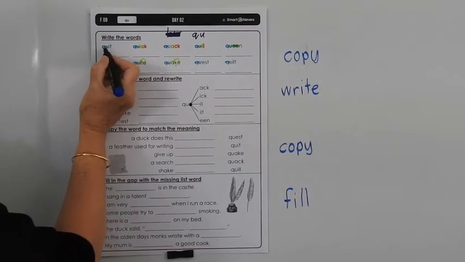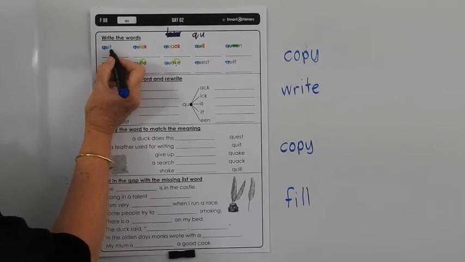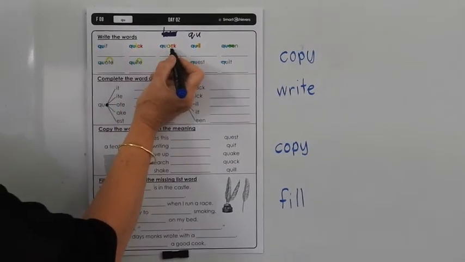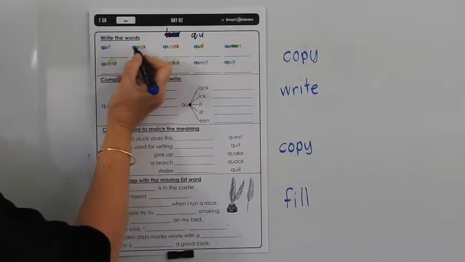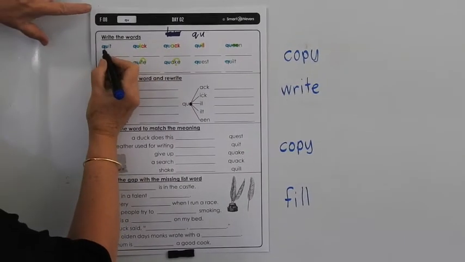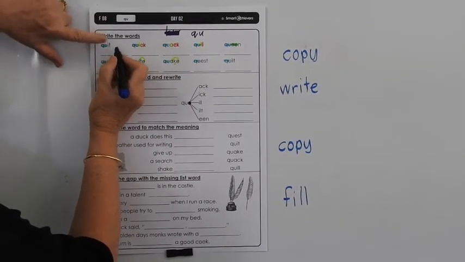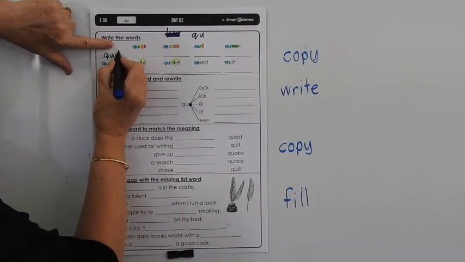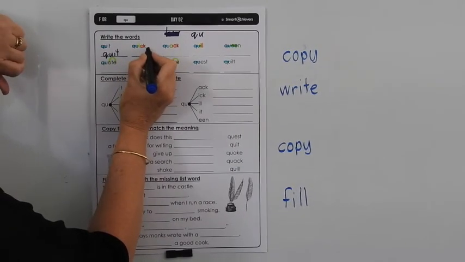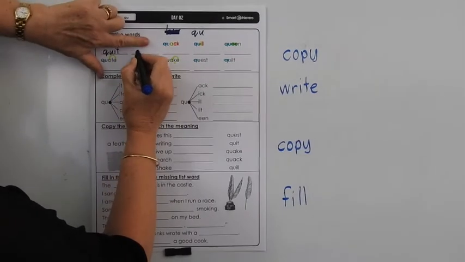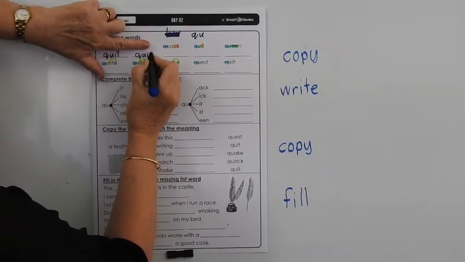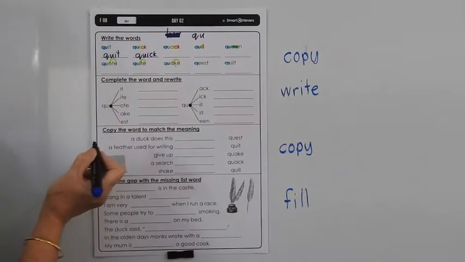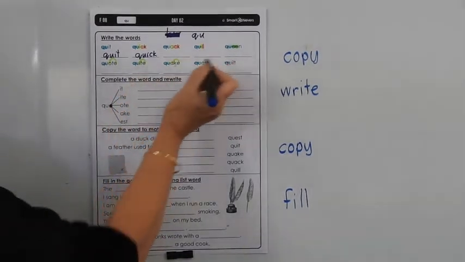Okay, so we've got quit. So let's sound these words, read them, sound them, and then spell them. So we've got quit, cover it, Q-U-I-T, quit, Q-U-I-C-K, and you can finish those with your friends. They're quite easy to do.